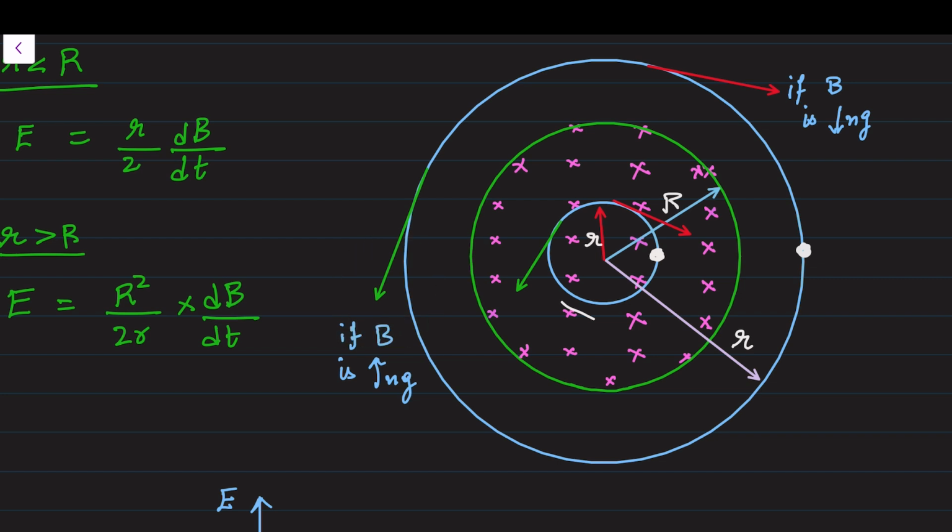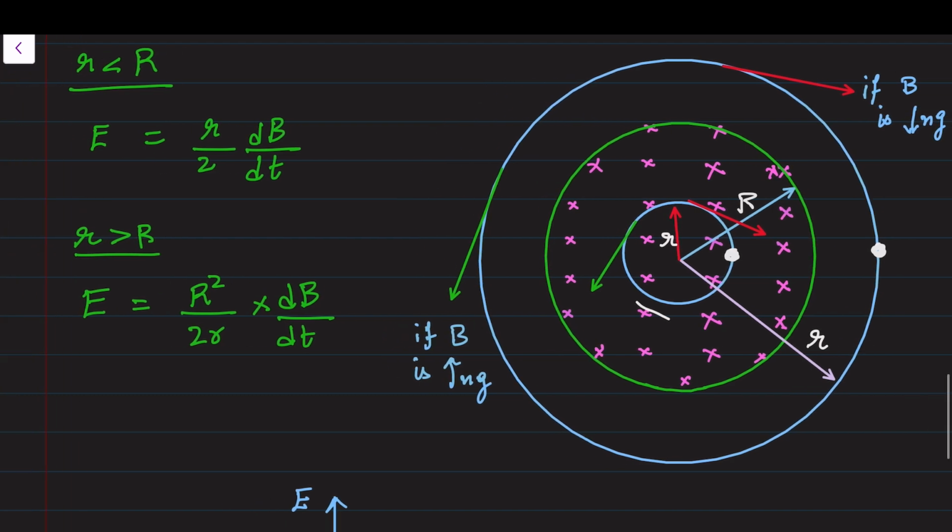And if the magnetic field is decreasing with time, then the direction of the induced electric field will be shown by the red arrows.